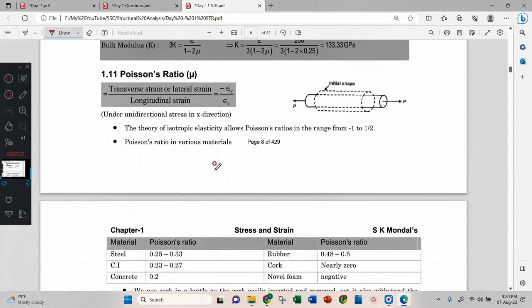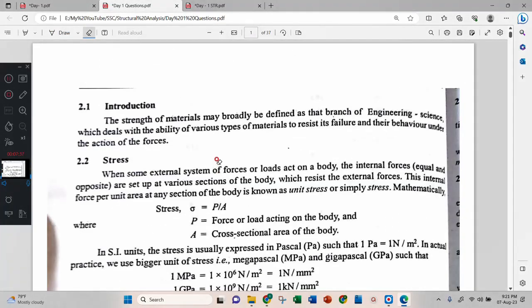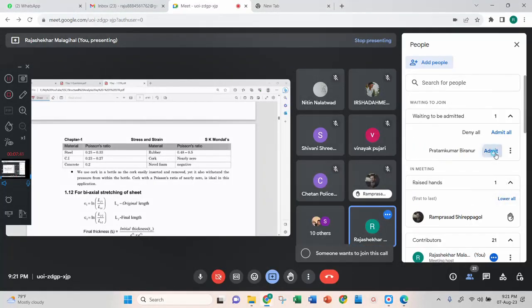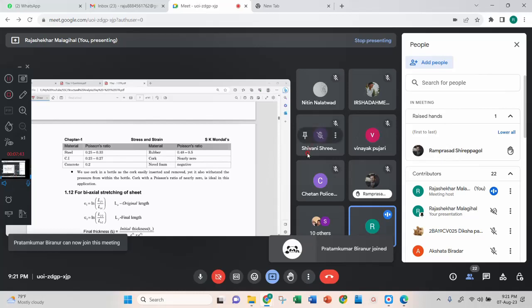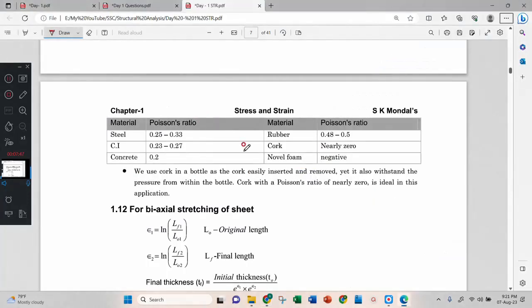Now Poisson's ratio I explained, and this table, as much as possible, just learn this table by heart. From this, you will get some idea of the meaning of Poisson's ratio. Steel will have Poisson's ratio 0.25 to 0.33.